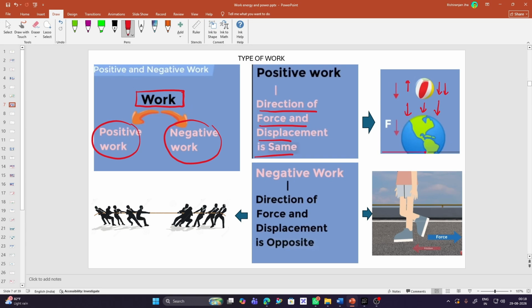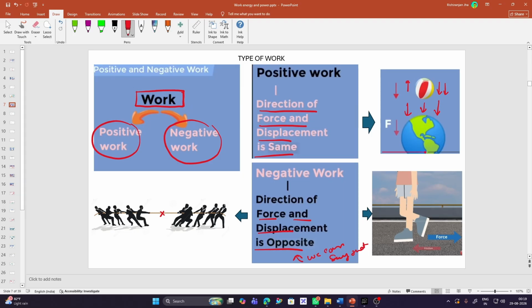Now you will ask me, what is negative work? If the direction of force and displacement are opposite to each other, we can say that the work done is negative. See the example of tug of war.